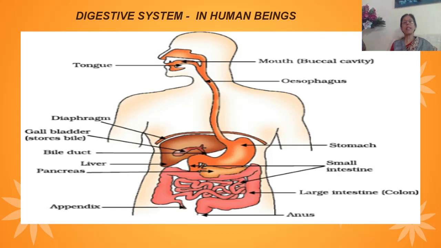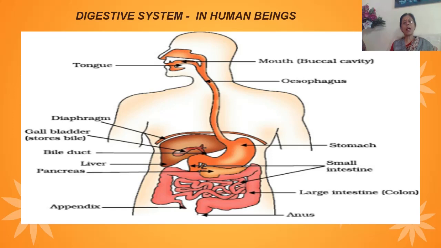The medium in the stomach is acidic, that is hydrochloric acid is secreted by the walls of the stomach. Over here, the food which has come from the buccal cavity is further acted upon by various enzymes and digestive juices that we are going to study further. Then this food which has been digested is now called chyme.